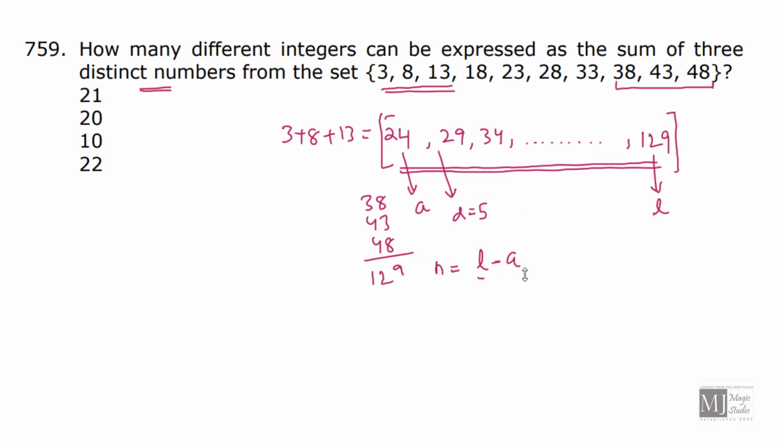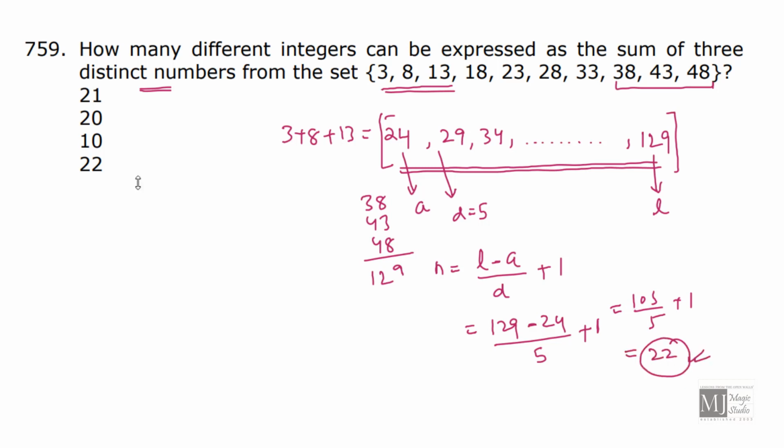N is given by (L minus A) by D plus 1. 129 minus 24 by 5 plus 1. That will be 105 by 5 plus 1. 21 plus 1 is 22.